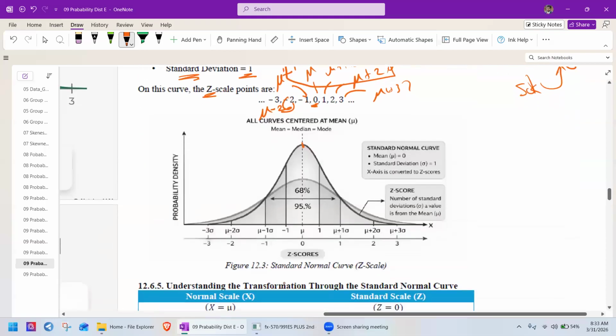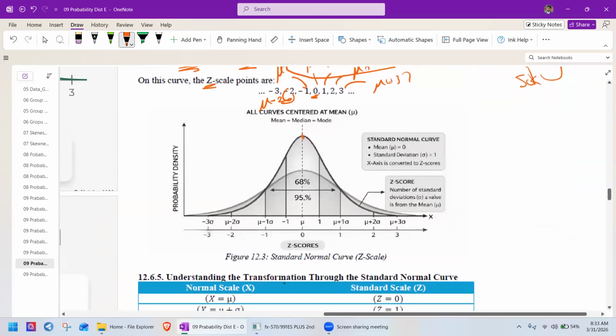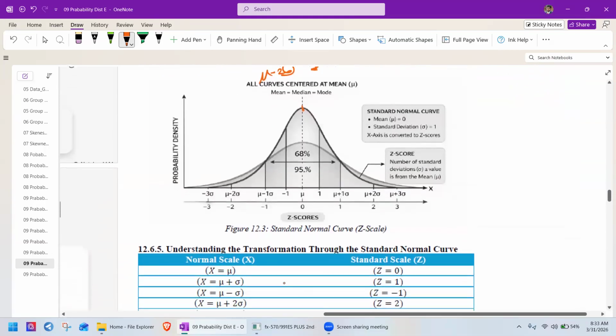So when we depict it in the graph, the whole curve is centered at the mean. Now we convert the mean value into 0. This is z, right? Earlier it was x values. Now it has become z. Any mean value of x becomes z equals 0. Mean value becomes 0.